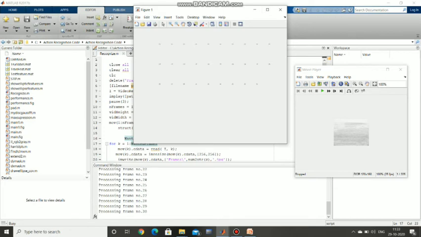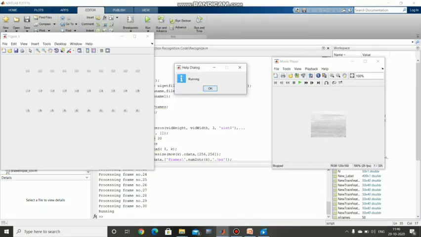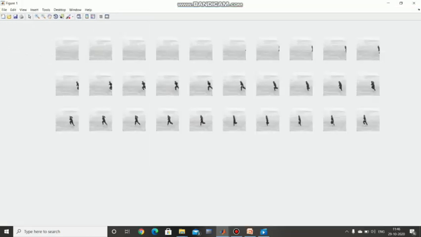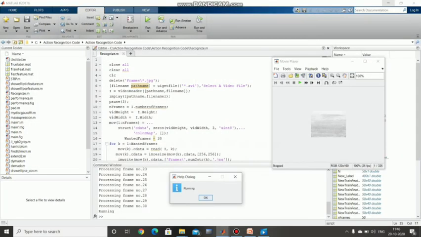Processing frame is 30. Now it will show the result: running. We gave the input as running, so we get the same thing in the output. We have given 30 wanted frames so that we can see the 30 frames of running here.